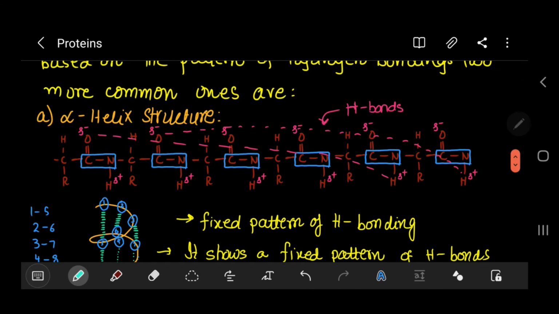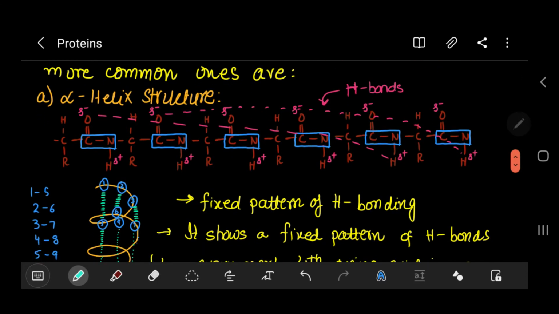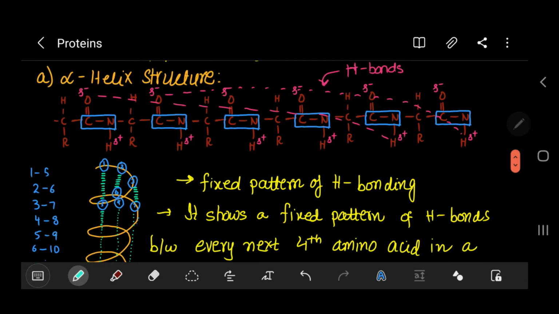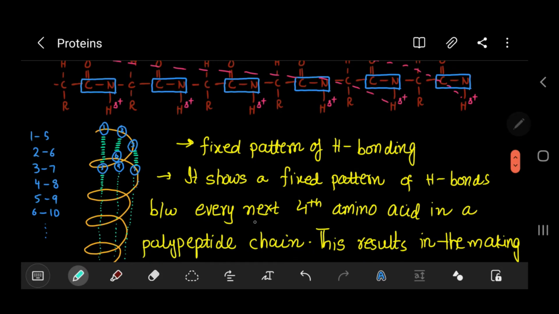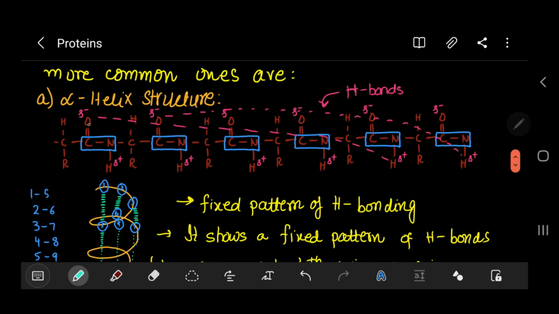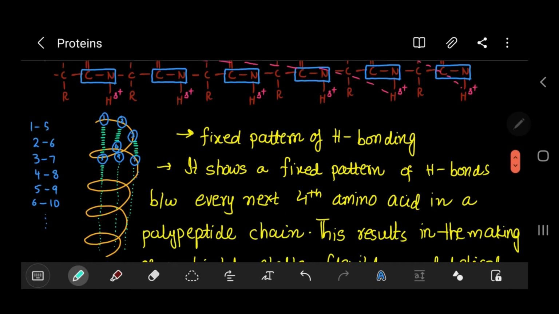Now in alpha helix we have a fixed pattern of hydrogen bonding. How is it fixed? It shows a fixed pattern of hydrogen bonds between every next fourth amino acid in a polypeptide chain, as you can see here. It's a very good demonstration. It shows the partial charges and the hydrogen bonds between every fourth amino acid, and this structurally results in a spiral pattern.